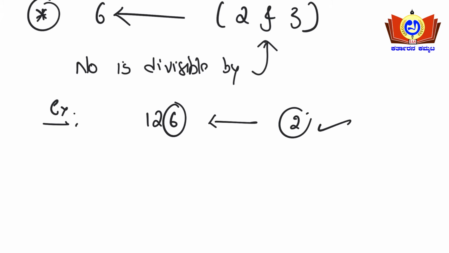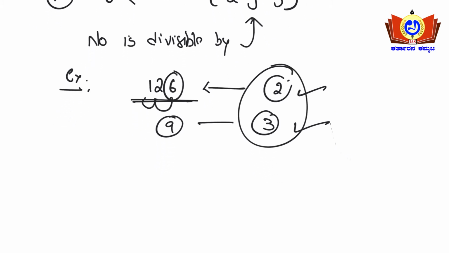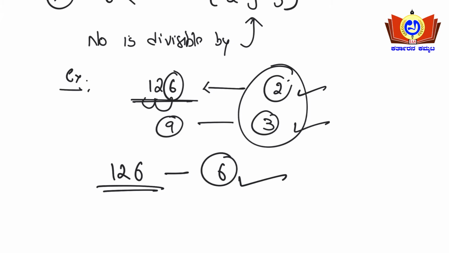And then 3: 6 plus 2 is 8, 8 plus 1 is 9. So the sum is 9 here. So it is divisible by 3 as well, this 126. So if the two conditions are satisfied, then the number 126 is also divisible by 6. Okay, simple, right?